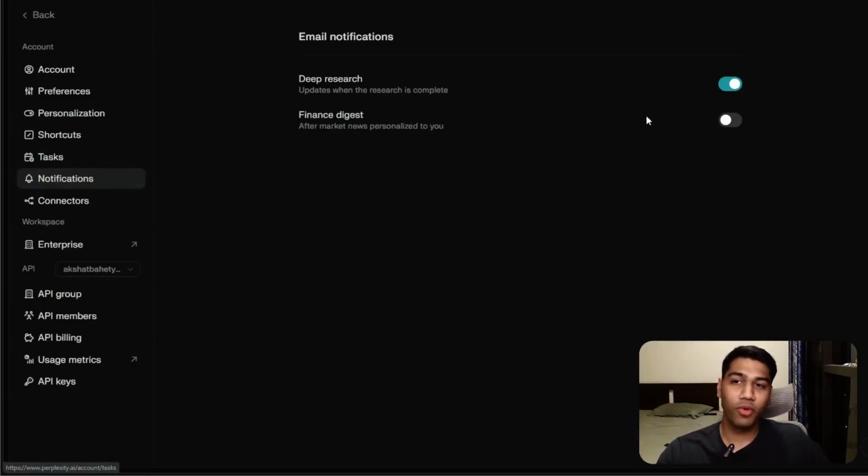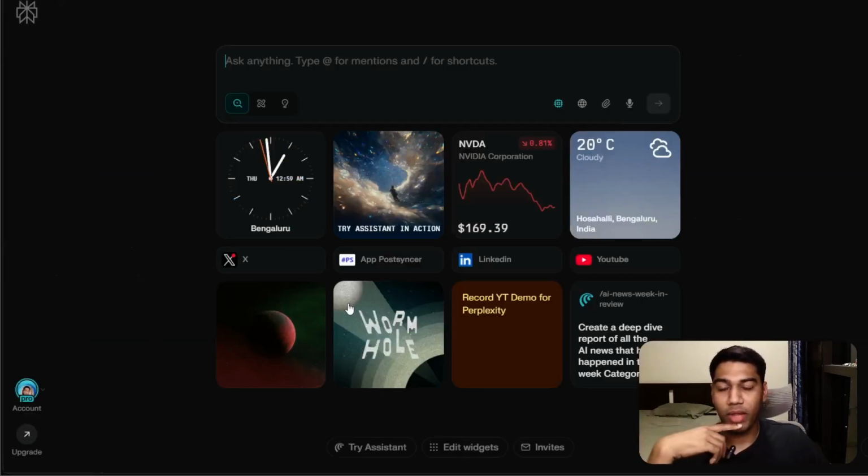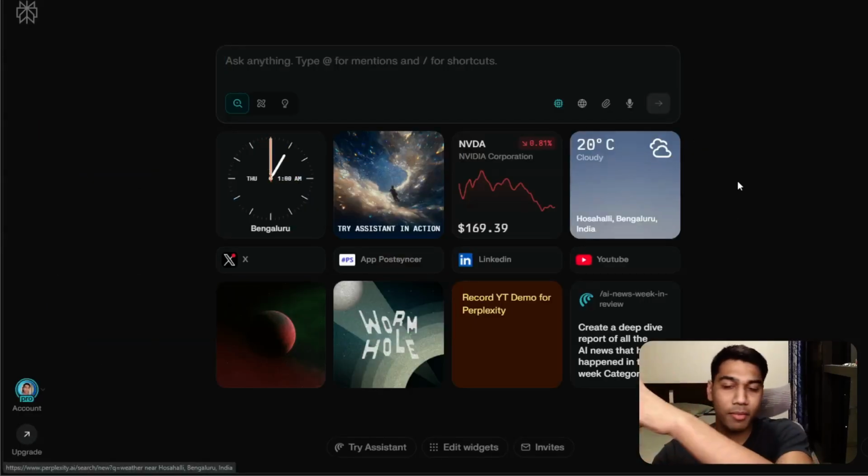Notifications is simple, you know what it is. You can see the notifications that you get. There are connectors, you can connect it with a couple of things. I have not connected Perplexity with my WhatsApp account. I want to keep WhatsApp separate, but if you want to go ahead and do that, you can. But now let's come to Comet.